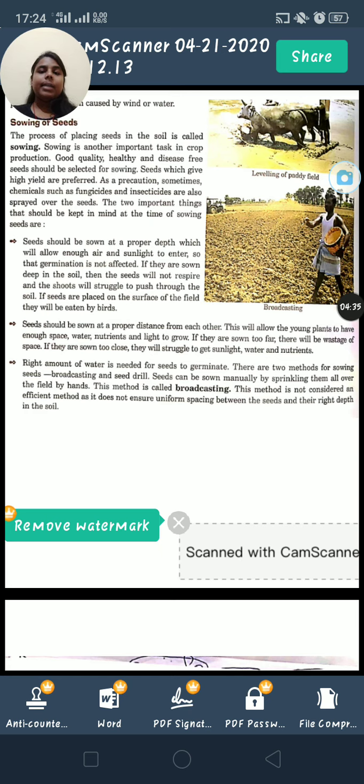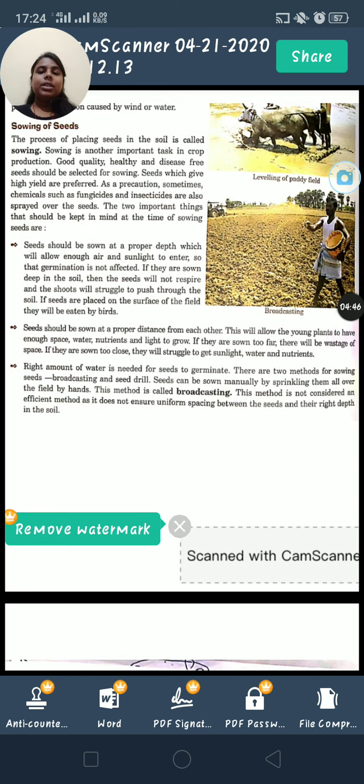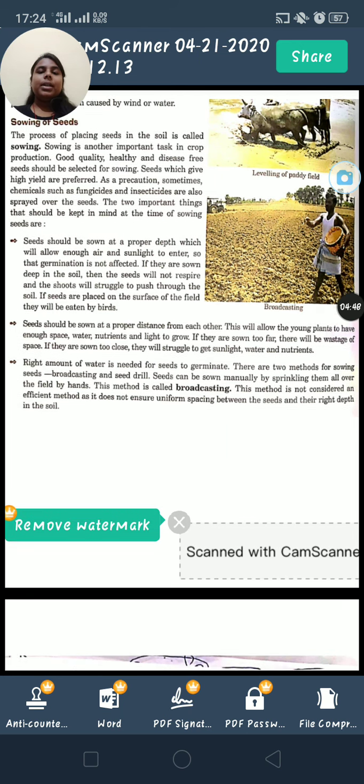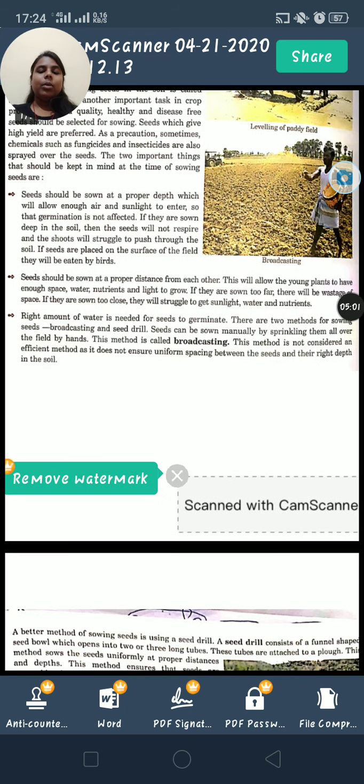They may not be at proper depth or proper distance. In seed drills, these two things are kept in mind. Seed drills automatically select the proper depth and distance, but manually there can be mistakes. Machines never make mistakes; we only have to guide them and then the work is done.